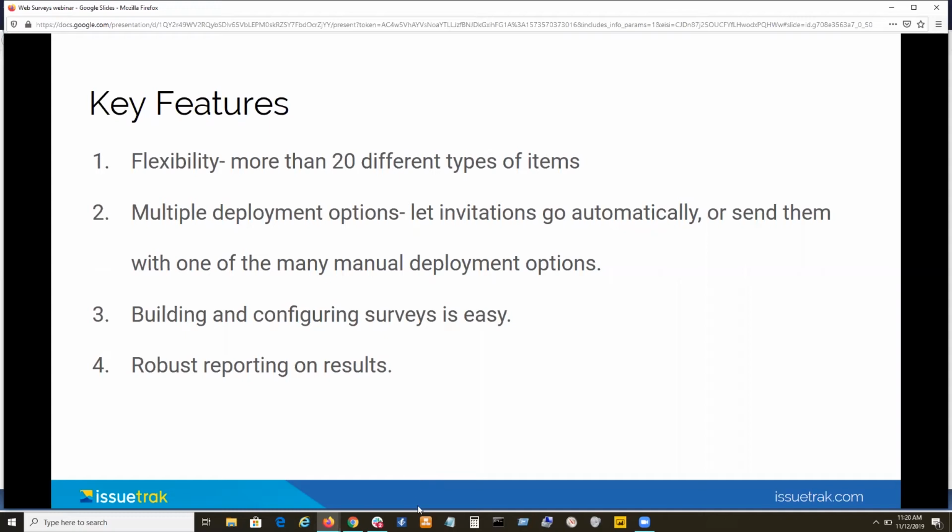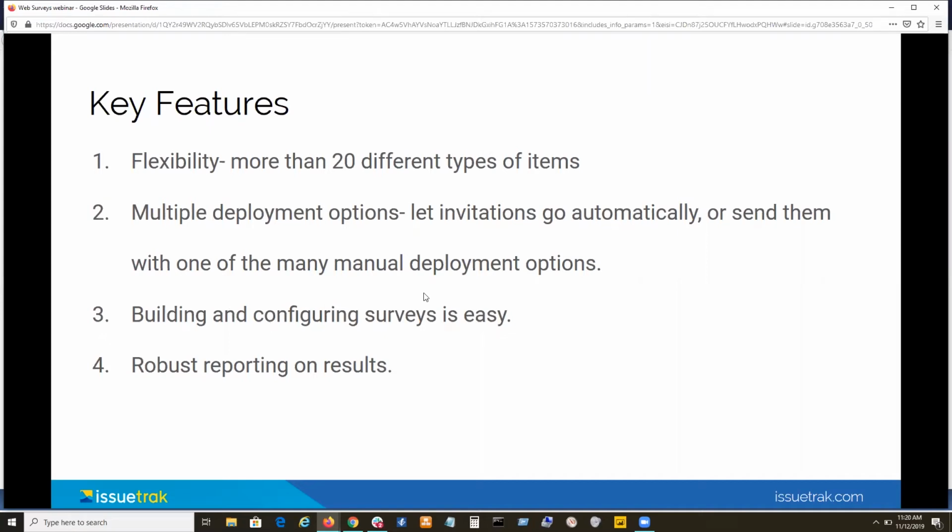Then, as we just talked about, we've got multiple deployment options, right? We're flexible in the way we can deploy. We set it up and let survey invitations send automatically, or we can send them manually. We can use any one of many different manual deployment options also. Building a survey is just like using Issuetrak, right?